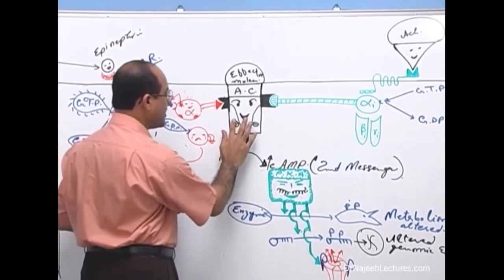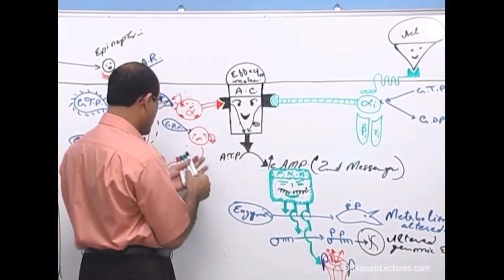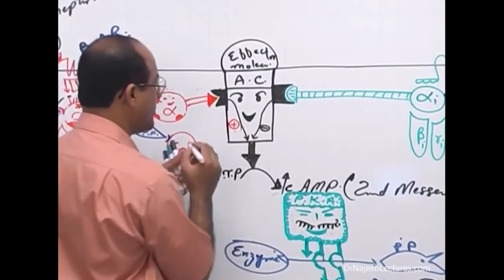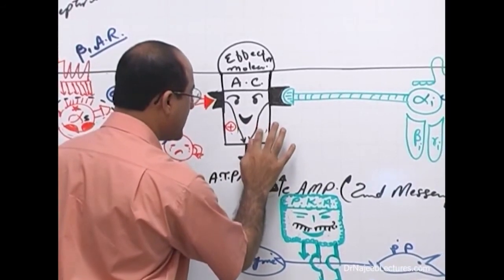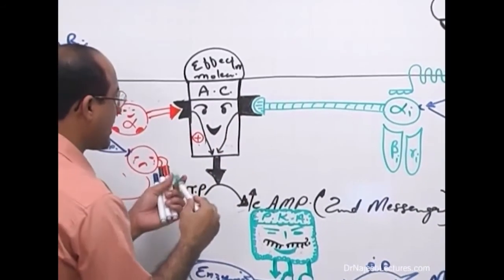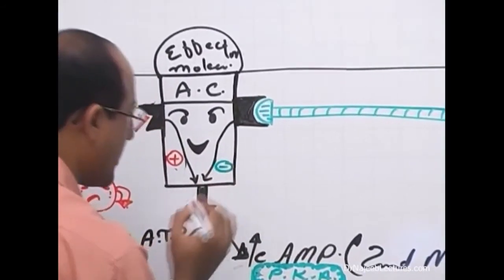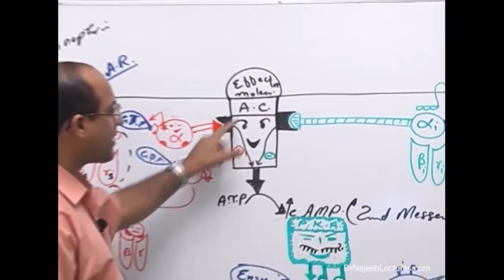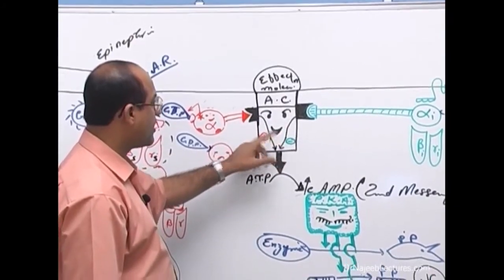So we can say that when alpha stimulatory comes, adenylyl cyclase is stimulated, and when alpha inhibitory comes, adenylyl cyclase is inhibited. Naturally, this is one of the central molecules, the effector protein.